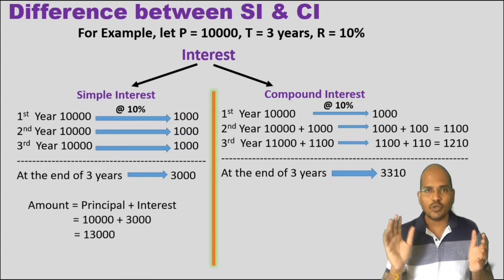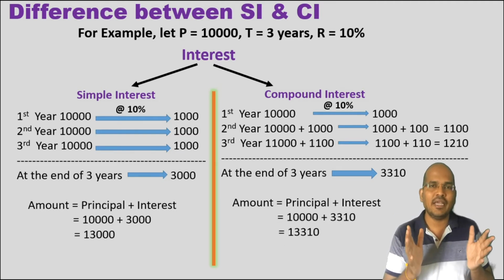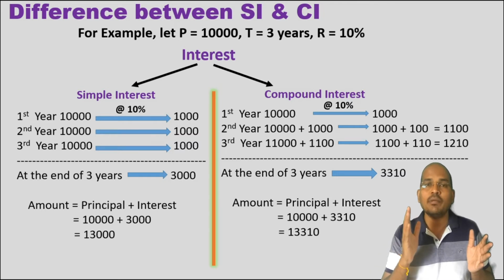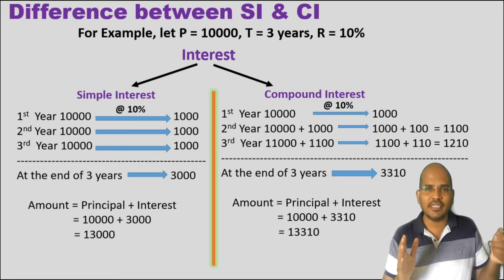Yes or no? So the difference between SI and CI is, in SI for n years the interest value remains the same, but in compound interest, as we calculate interest on interest, the interest value changes every year or every tenure. So this is the basic difference between SI and CI.